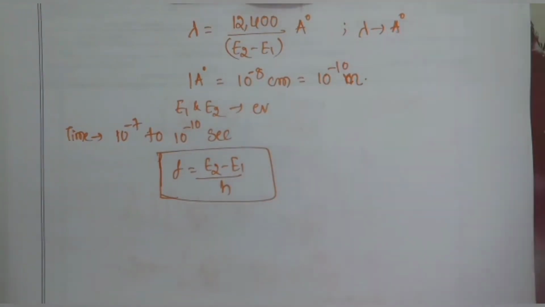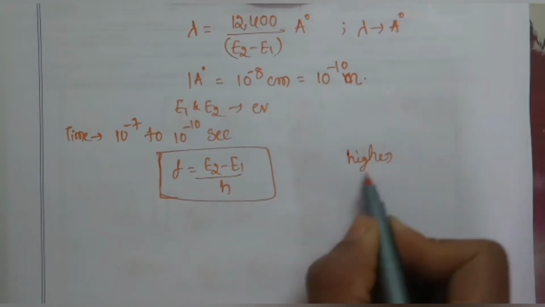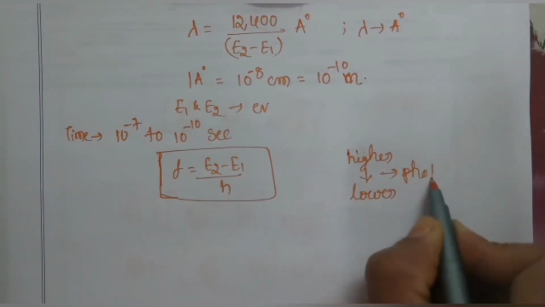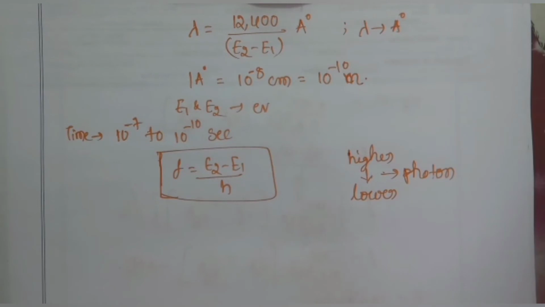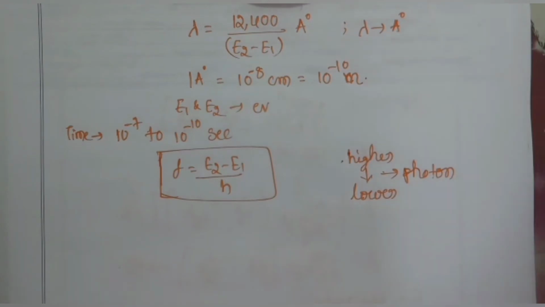According to classical theory, it was believed that atoms continuously radiate energy. This is not true. Radiation of energy in the form of photons takes place only when the electrons transit from a higher energy level to a lower energy level. Higher to lower, then only there is an emission of photon. That means photon radiation takes place. This will not occur if the transition is from lower to higher, because if such a transition takes place, then the number of photons liberated is very large, which is not possible. Which is not possible means that it is not practically possible.